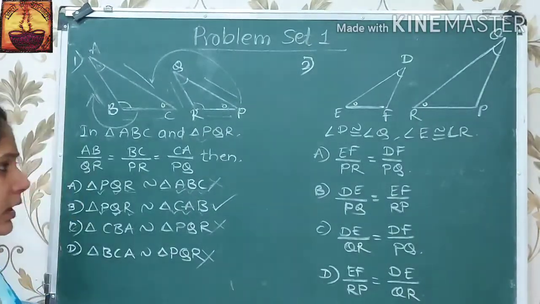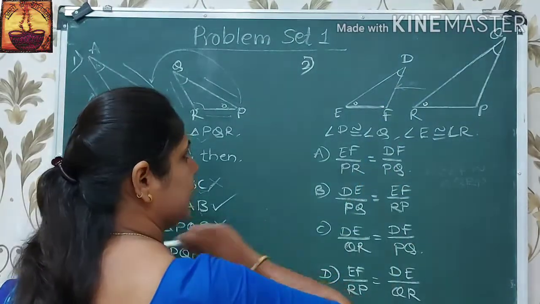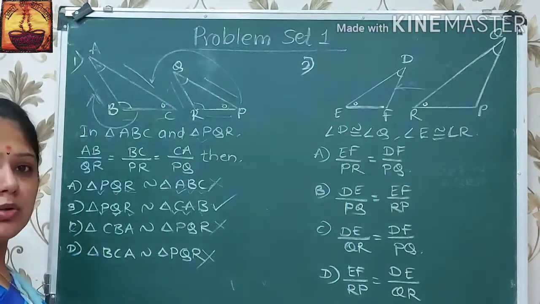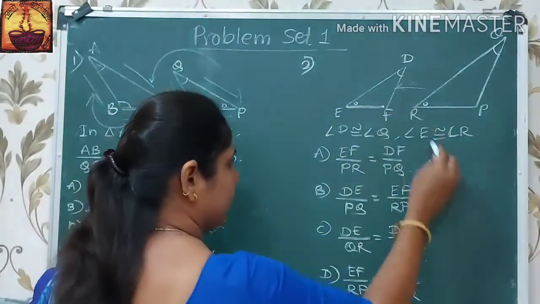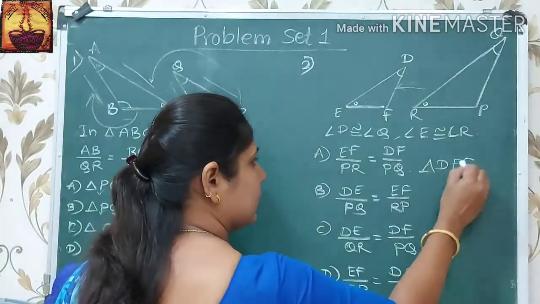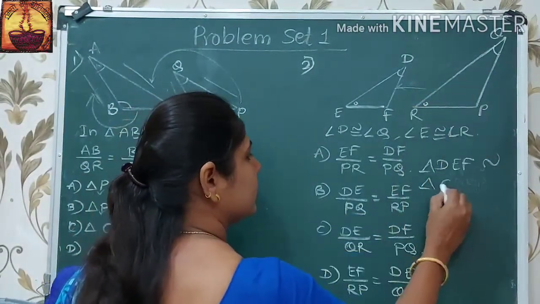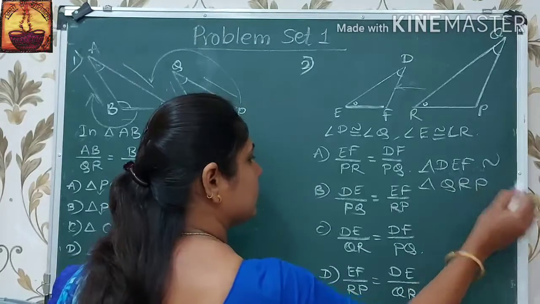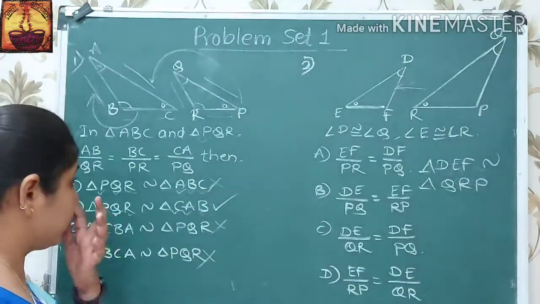Here two angles are congruent in these two triangles. It means that these two triangles are similar triangles. Which one? Triangle DEF is similar to triangle QRP. Therefore, their sides are in proportion.